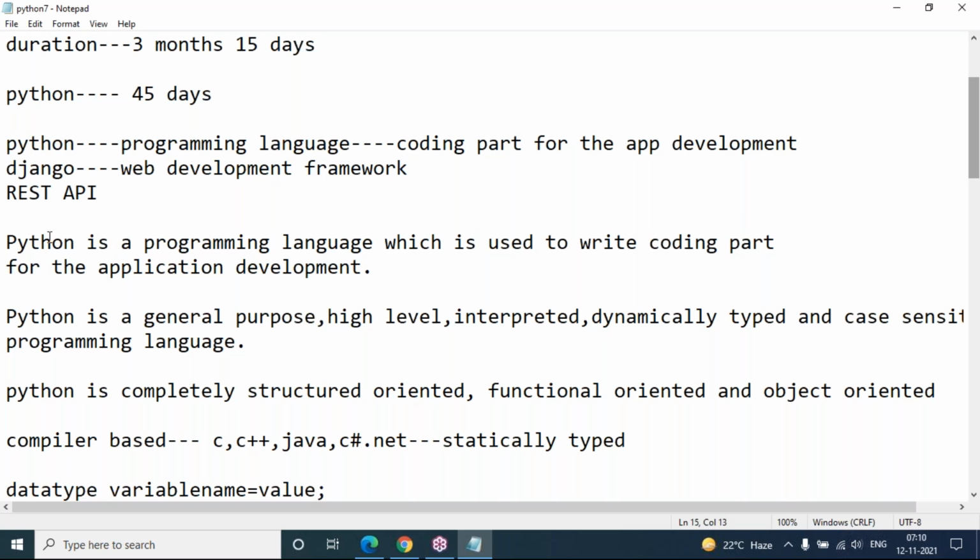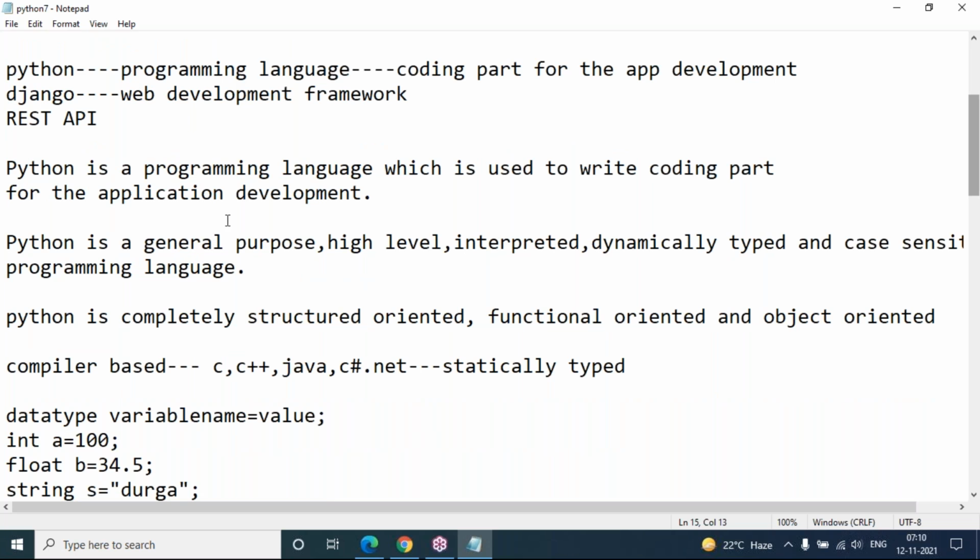And now coming to Python. Python is a programming language which is used to write the coding part for application development. And what type of programming language is it? It is a general purpose, high level, interpreted, dynamically typed programming language. So what is the meaning of general purpose? General purpose means using the Python programming language, we can develop any sort of applications. It's not designed for specific types of application development. It is designed for general purpose, meaning you can develop any type of applications.